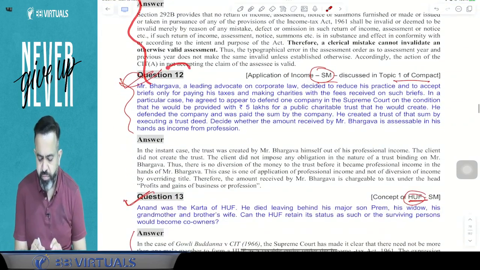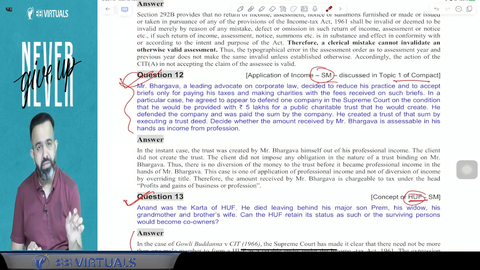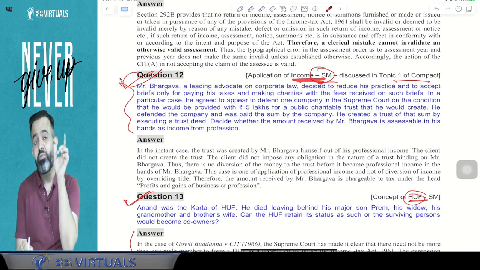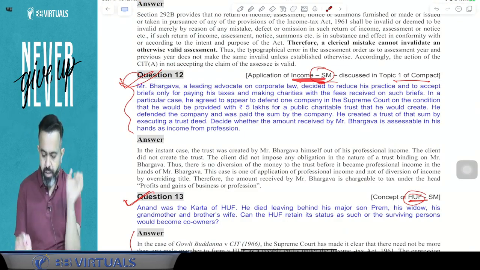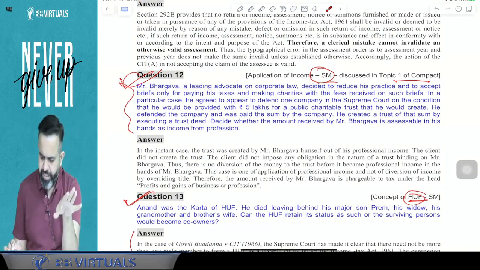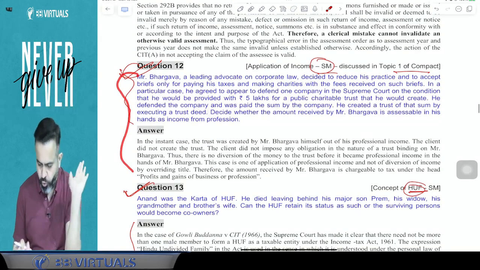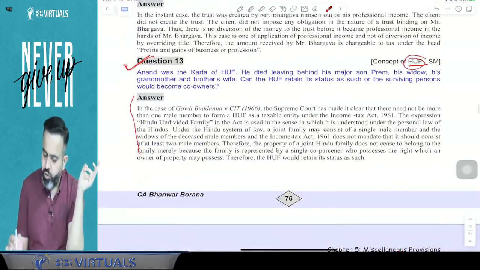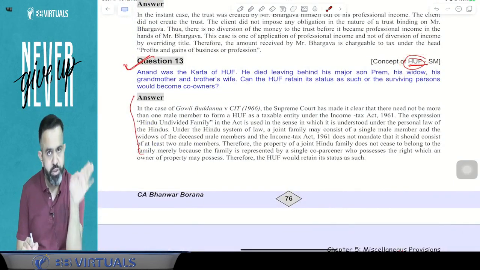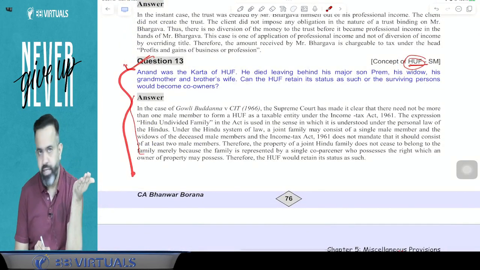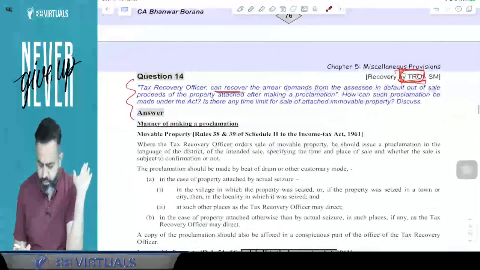After that, guys, question number 12 is related to application of income. That concept we have already discussed in topic 1, but one question was there in the ICI material, so I have considered it here. Just do this question at your home. After that, there is one HUF related concept. There was one question also given in the ICI material, so I have considered it here. This is also homework.